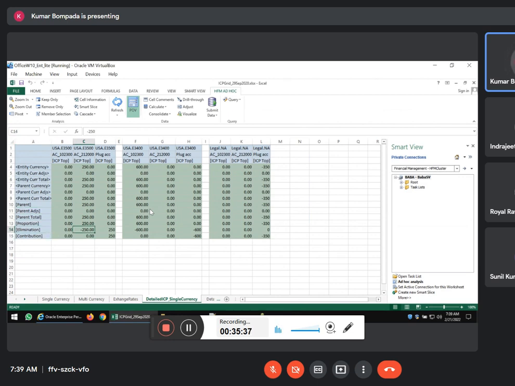So in the elimination you can see entity currency of parent. Right? Here you can see this is entity currency of parent and elimination of individual parent. Here actual elimination happened here. See? But you don't see this in parent level. Parent level it will show 0 only, but for entity currency of parent it will show 350.